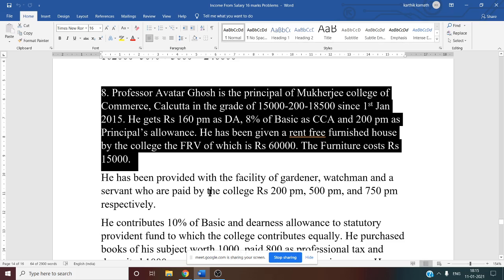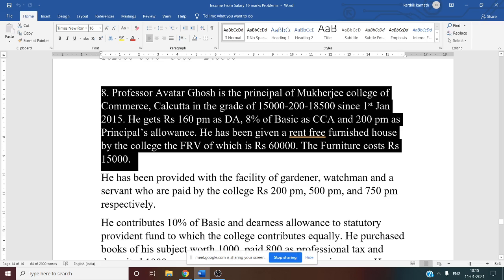The population is not given, but the city is given, Calcutta. Of course, Calcutta has a population of more than 25 lakhs. One more thing, if nothing is mentioned in the problem, then you can take 15% of the salary.